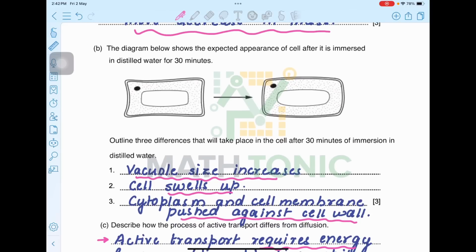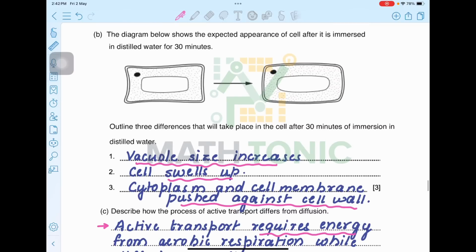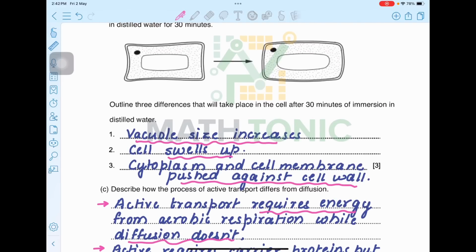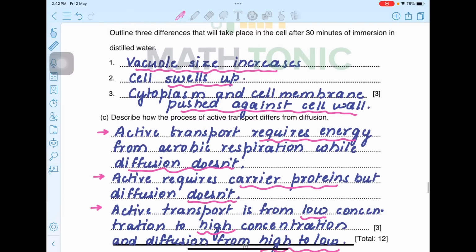Next, B. The diagram below shows the expected appearance of cell after it is immersed in distilled water for 30 minutes. Outline 3 differences that will take place in the cell after 30 minutes of immersion in distilled water. So, the differences that you can see between them is vacuole size increases, the cell swells up, and the cell membrane and the cytoplasm are pushed against the cell wall. This is called your turgor pressure. So, there is an increase in turgor pressure from the first to the second one.